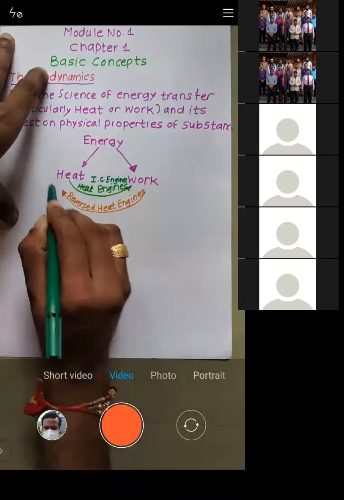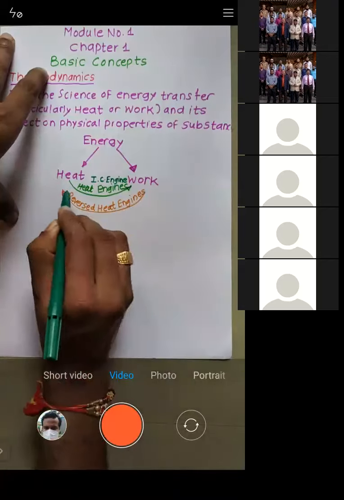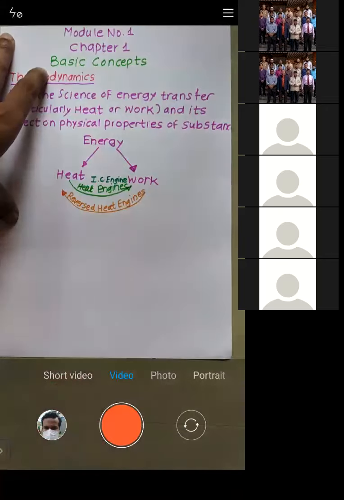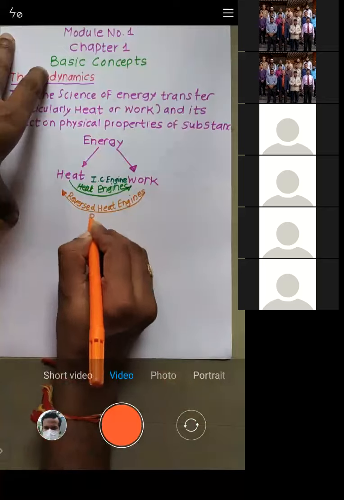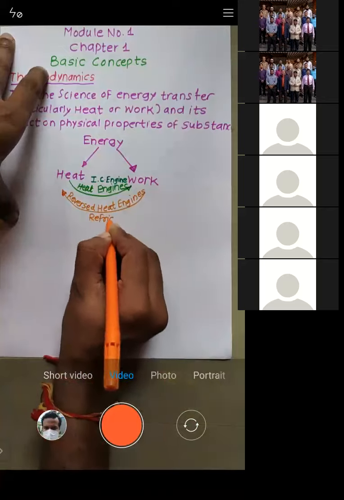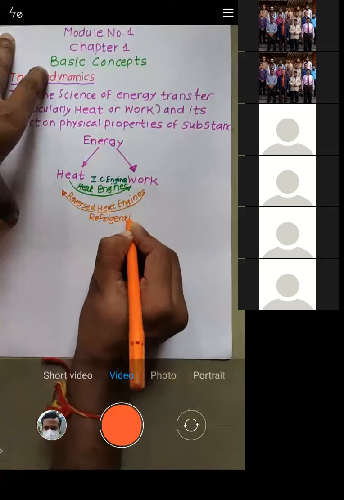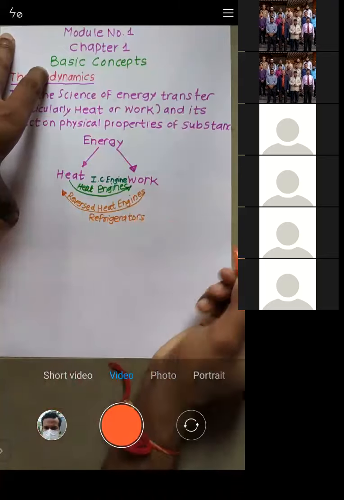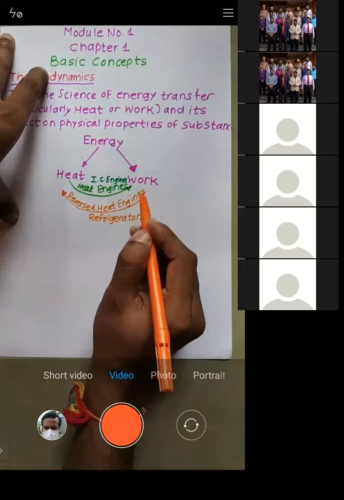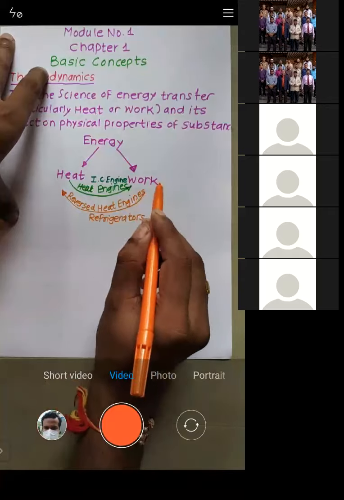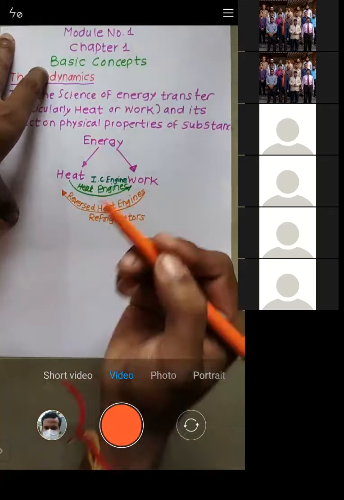And when we need to convert work into heat, we require a reverse heat engine, and those reverse heat engines are refrigerators. In a refrigerator, we need to supply electricity, and electricity is used to run a compressor.